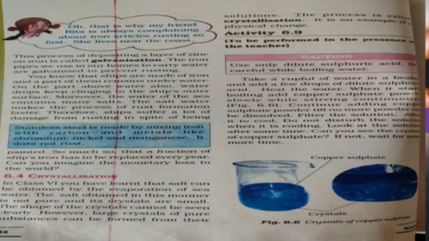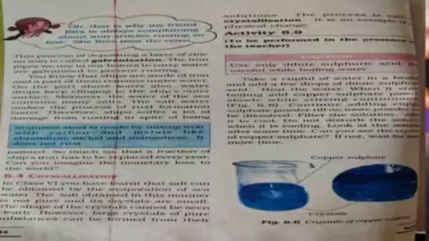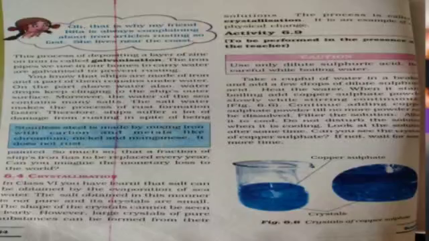Because of the heat of the sun, the water from the sea gets evaporated, and whatever salt is in the sea water remains there, and in this way salt is obtained. But these crystals of salt are not pure, and cannot be seen clearly.